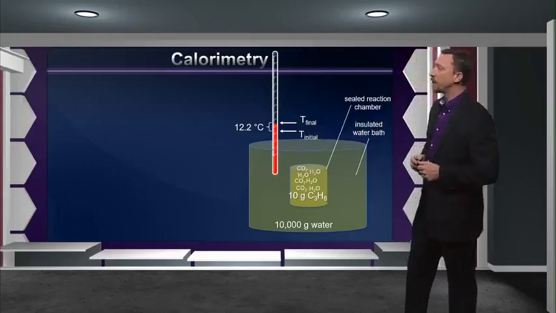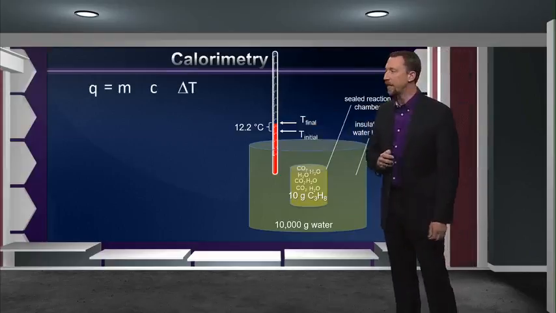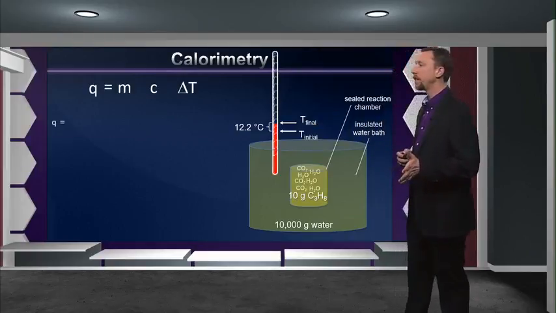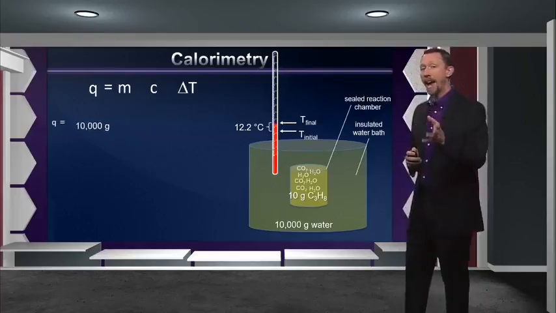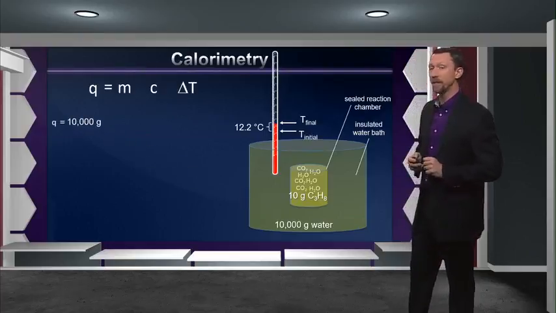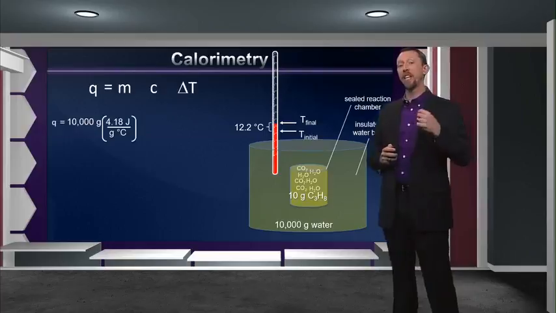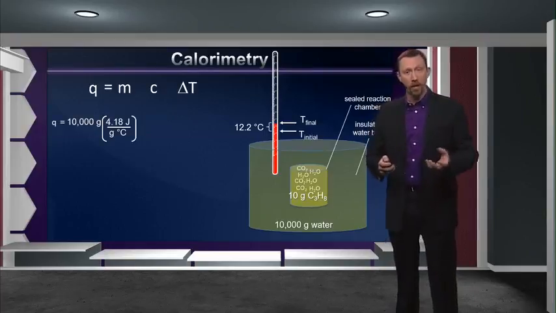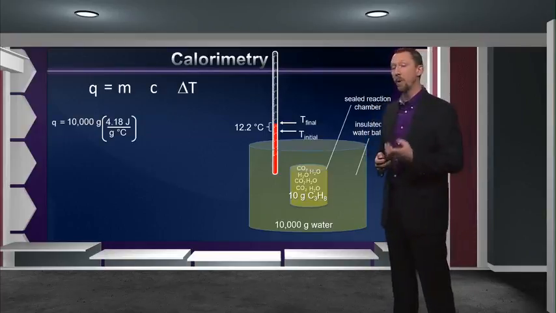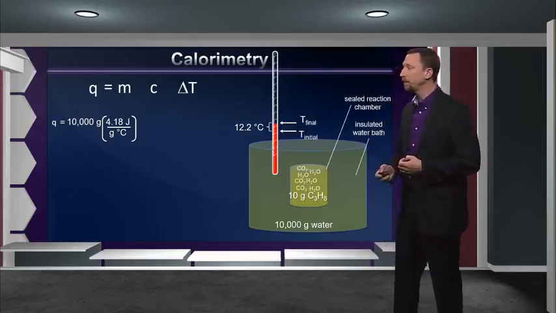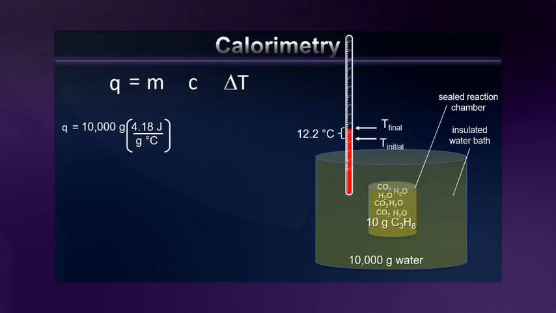So, using the equation that we discussed just a moment ago, Q equals mc delta T, I can determine that the amount of heat that changed hands in this reaction is equal to the mass of my surroundings, because that's what I was measuring the temperature of, the specific heat of my surroundings, which in this case is water, and water has a specific heat of 4.18 joules per gram degree centigrade, and finally, my observed change in temperature, 12.2 degrees centigrade. This will tell me the total amount of energy that moved when the heat was transferred from system to